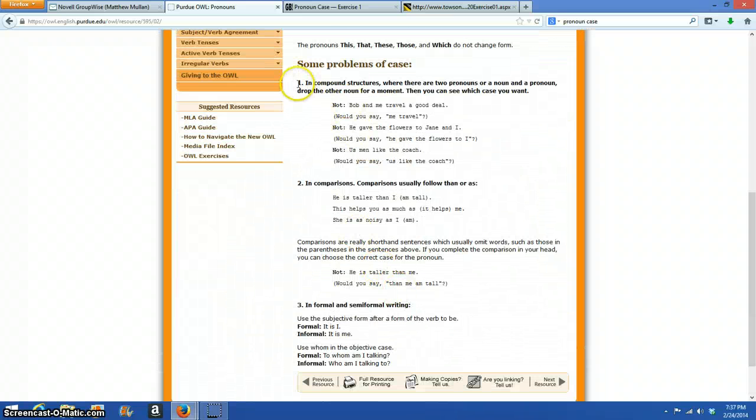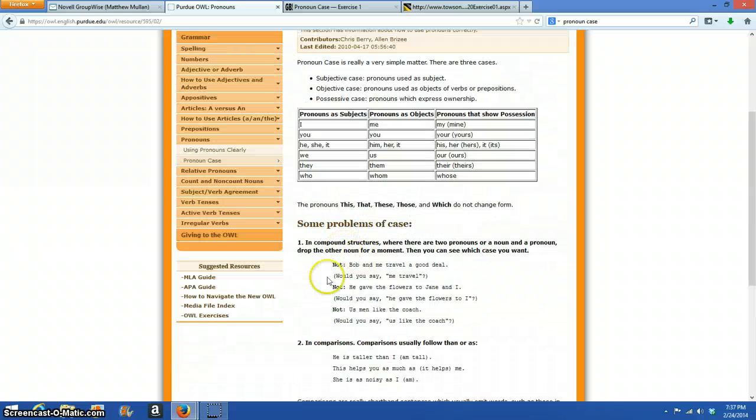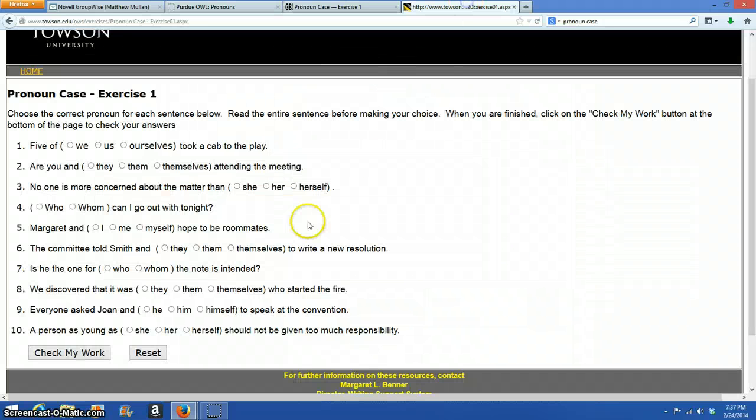You're going to see there's this one type of pronoun case question. Here are some examples of it. There's another type of pronoun case, and there's maybe a third one. But I'm going to go through here and try to talk out what I do when I do these questions. So: 5 of, and then the pronoun, took a cab to the play.